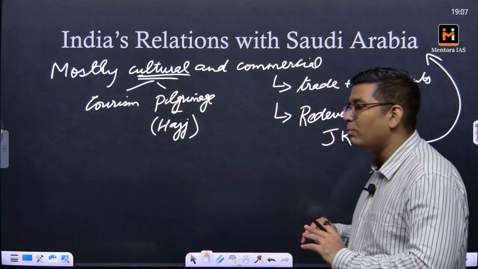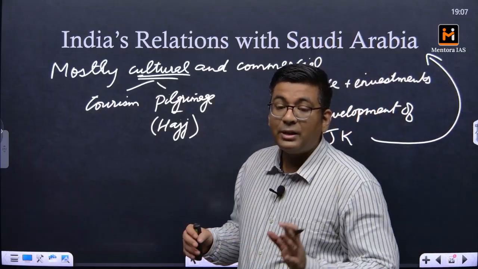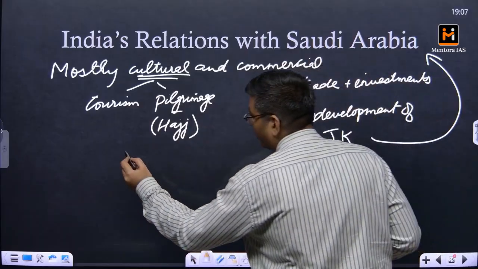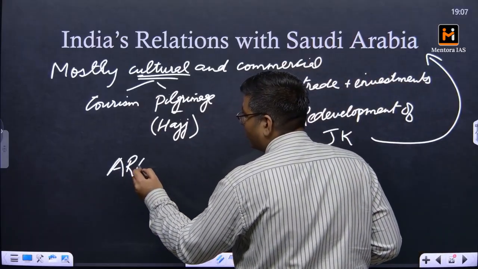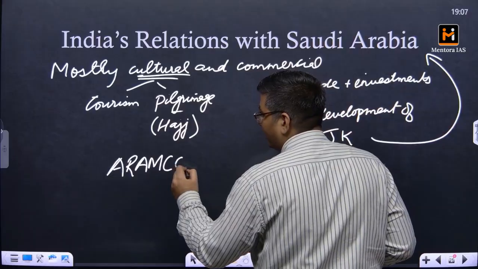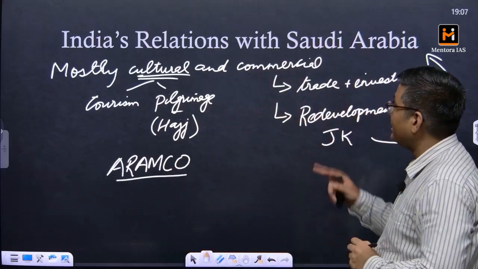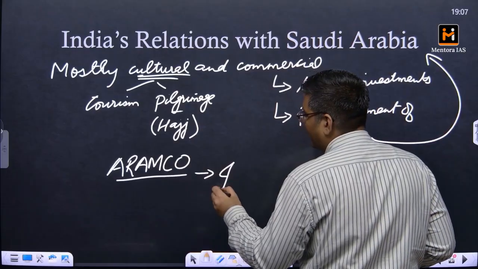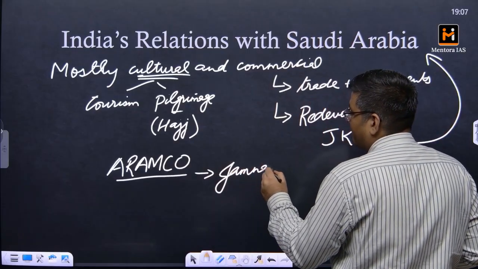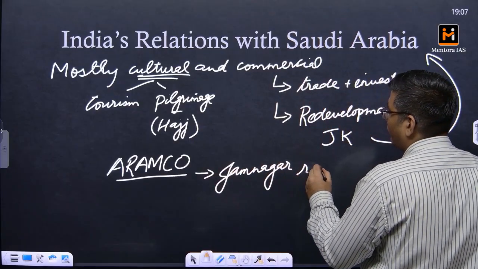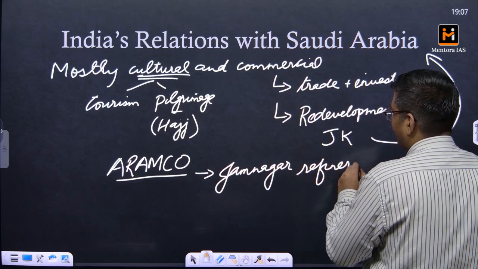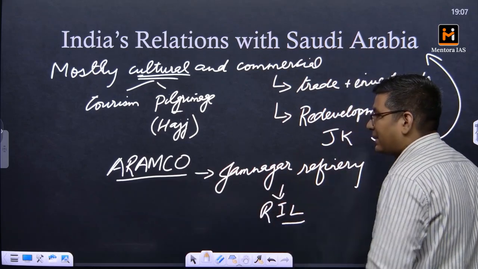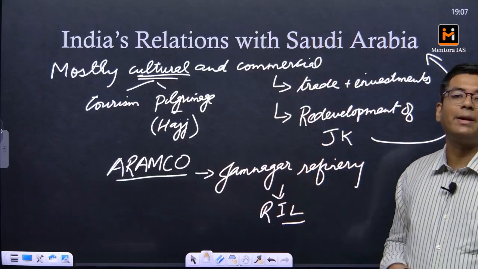Also, we have a booming trade with respect to oil. Saudi Arabia has one of the biggest companies, named Aramco. Okay, Aramco is the world's biggest oil producer company. This is basically a company from Saudi Arabia. They are investing in the Jamnagar refinery of Reliance India Limited, and subsequently that will be the biggest oil refinery of India.